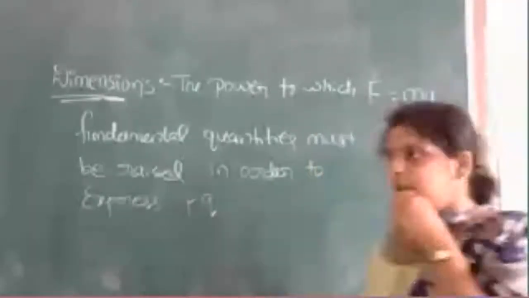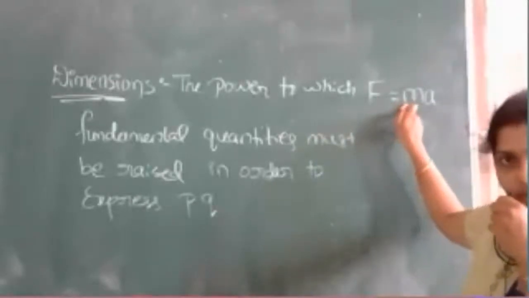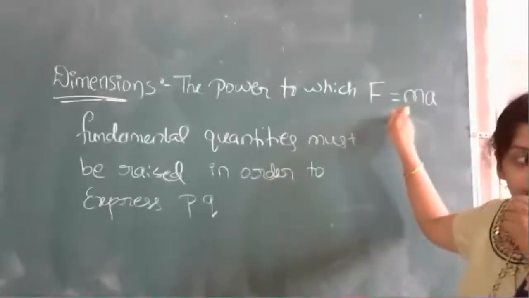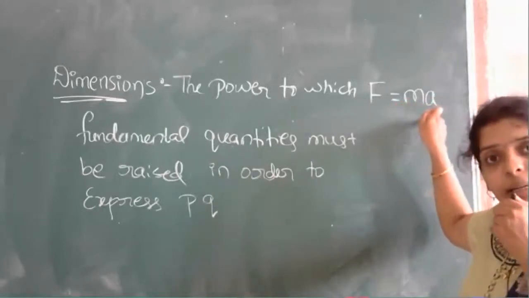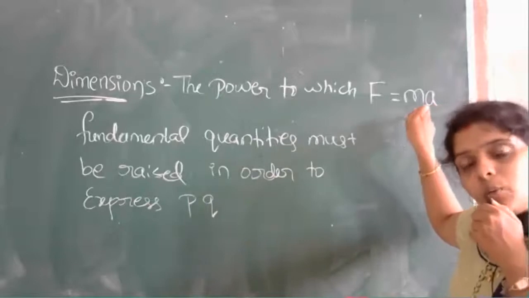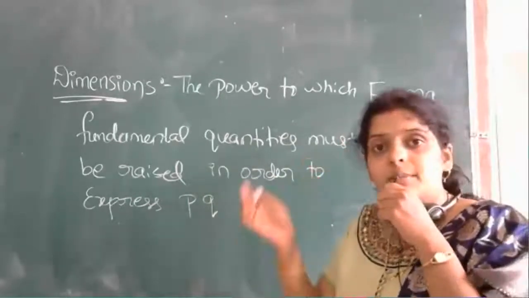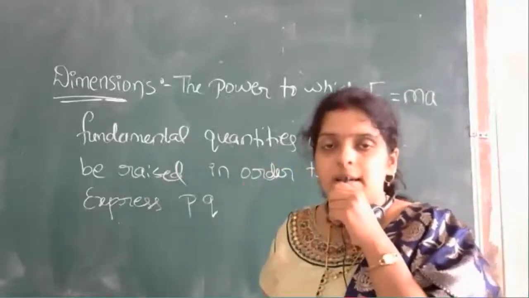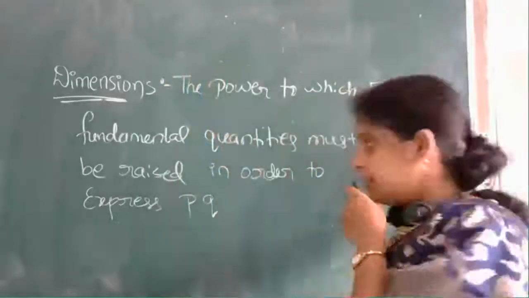Now you see, mass is a fundamental quantity, right? I hope you agree with this. Mass is a fundamental quantity, but acceleration is not a fundamental quantity. So what you will do now is express this acceleration in terms of fundamental quantities. How? First separately I'll teach you, then I'll come to this one.